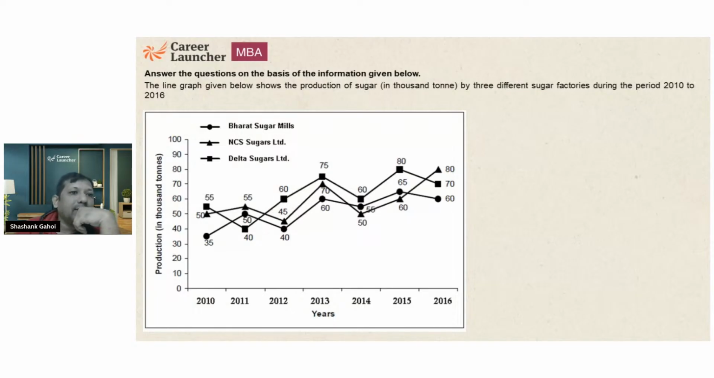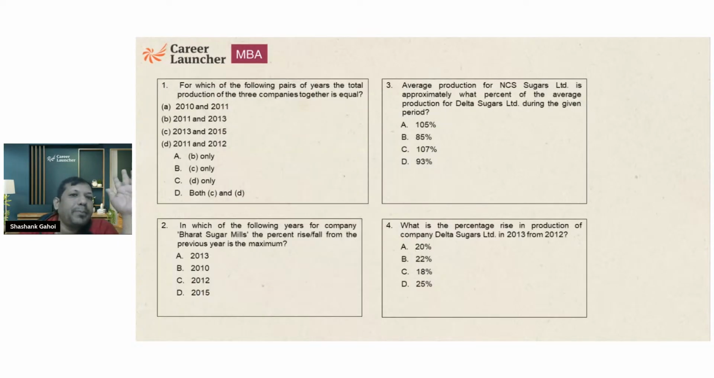So this question says the line graph given below shows the production of sugar in 1,000 tons. Whatever values are given, every value should be multiplied by 1,000, by 3 different sugar factories during 2010 to 2016. I can see the graph. The production is given, years are given 10, 11, 12, 13, 14, 15, and 16. Now, I am simply going to solve it. I am simply going to read and get the answer.